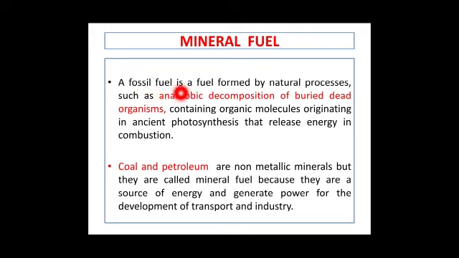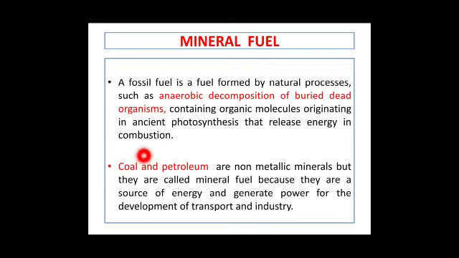A fossil fuel is a fuel formed by natural processes such as anaerobic decomposition. You know the meaning of the word anaerobic. This means in the absence of oxygen. So when oxygen is not there, buried dead organisms undergo certain processes, and a lot of carbon is involved in it, because mineral fuels are mainly carbonic, meaning they have a high content of carbon.